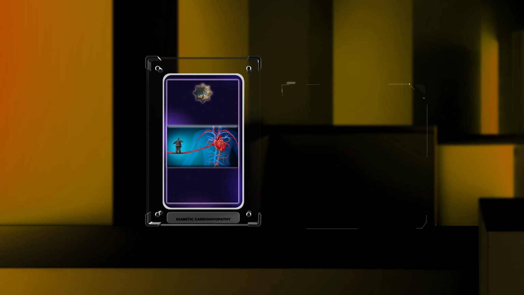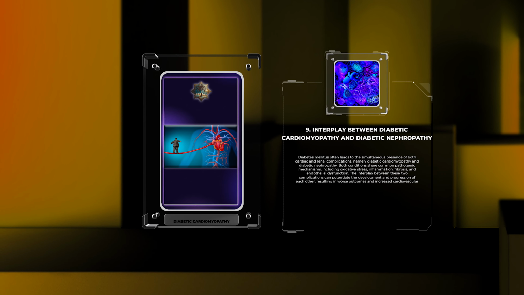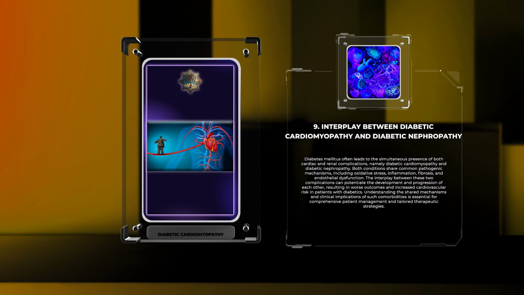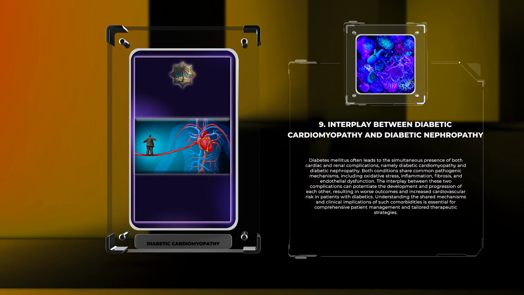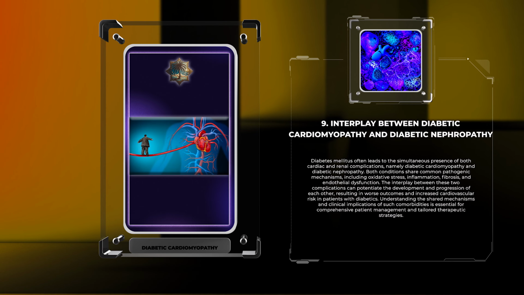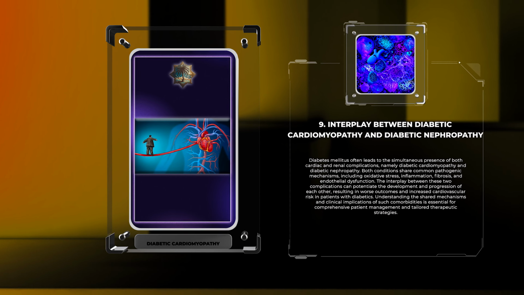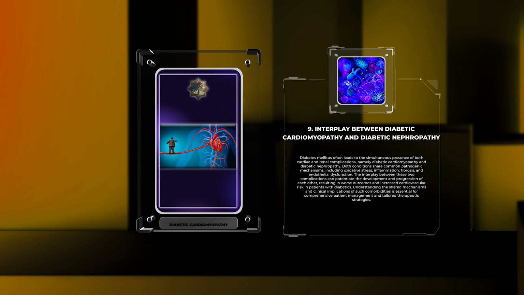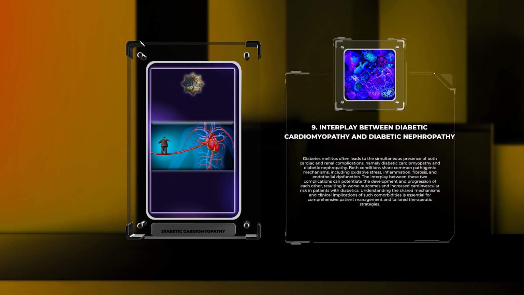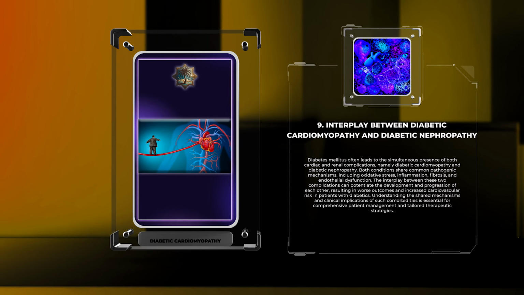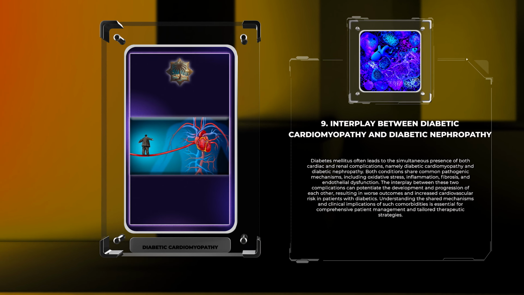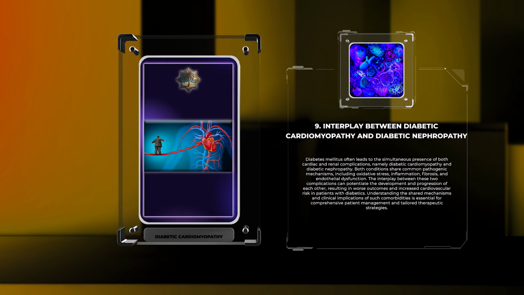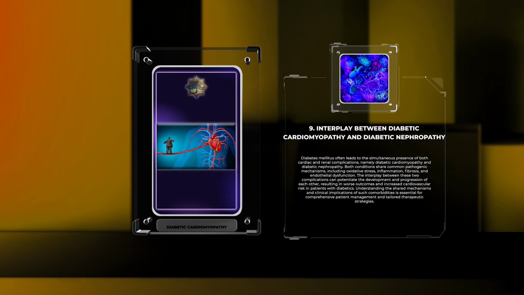Diabetes mellitus often leads to the simultaneous presence of both cardiac and renal complications, namely diabetic cardiomyopathy and diabetic nephropathy. Both conditions share common pathogenic mechanisms, including oxidative stress, inflammation, fibrosis, and endothelial dysfunction. The interplay between these two complications can potentiate the development and progression of each other, resulting in worse outcomes and increased cardiovascular risk in patients with diabetes. Understanding the shared mechanisms and clinical implications of such comorbidities is essential for comprehensive patient management and tailored therapeutic strategies.